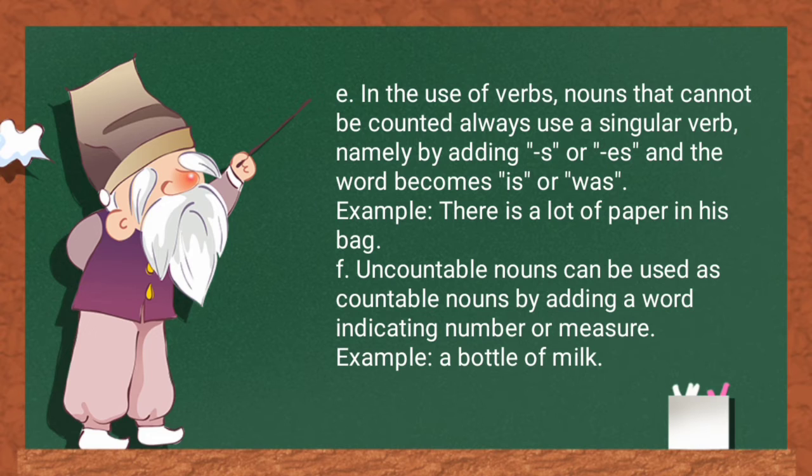F. Uncountable nouns can be used as countable nouns by adding a word indicating number or measure. Example, a bottle of milk.